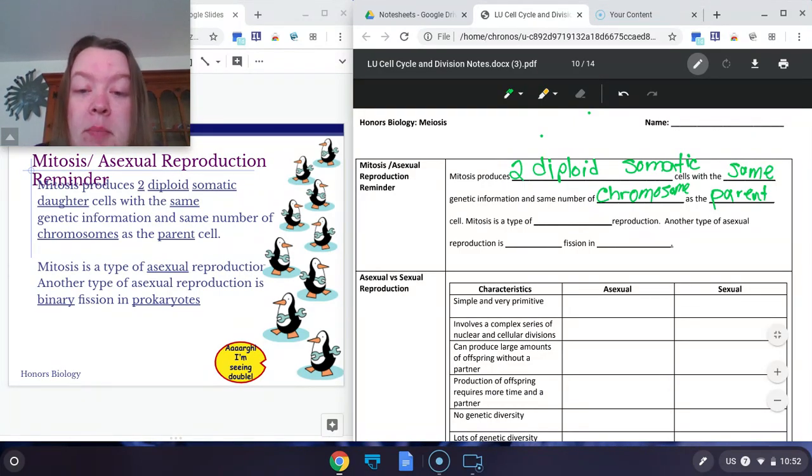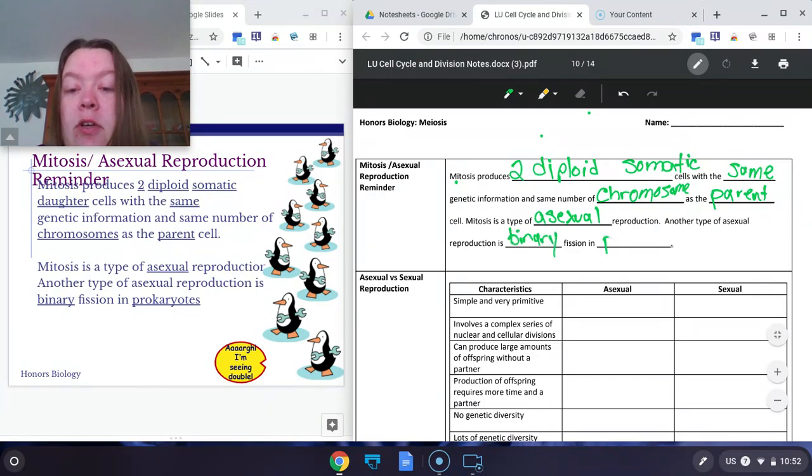And as the parent cell, meaning we are making identical copies. So I like to say MI, I in mitosis, stands for identical copies. Therefore, because we're making identical copies, mitosis is a type of asexual reproduction. And the other type of asexual reproduction we talked about was binary fission in prokaryotes. But binary fission was much more simple than mitosis.